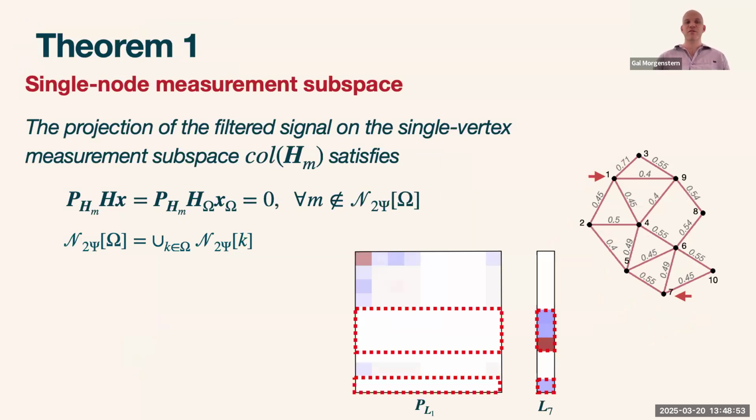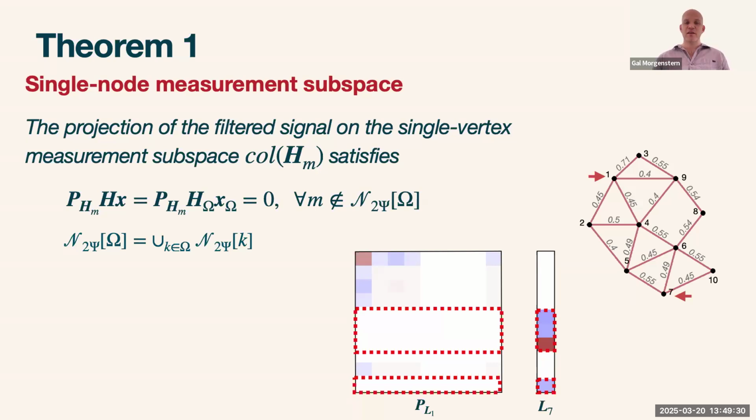And we can use this because, at the end, we want to solve the GAC problem. So one thing we want to know is which measurement spaces are affected by the filtered signal. So we can project the filtered signal over the column spaces H_M for each M node. And basically this will equal 0 if M is not in the 2ψ order neighborhood of Ω. In easier words, if the distance between M and any element in Ω is bigger than 2ψ.